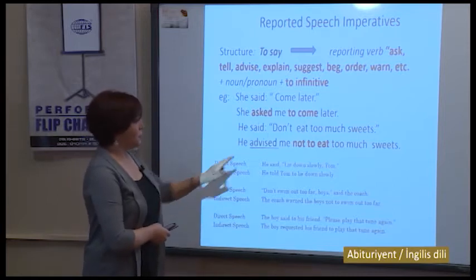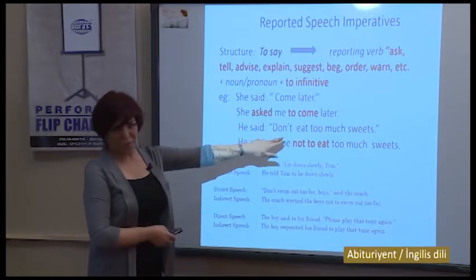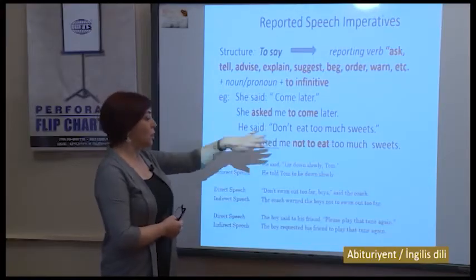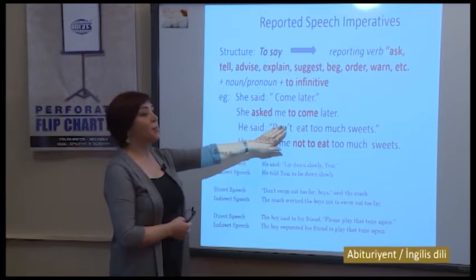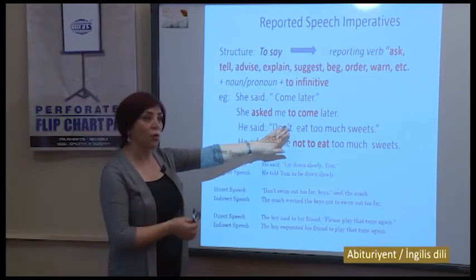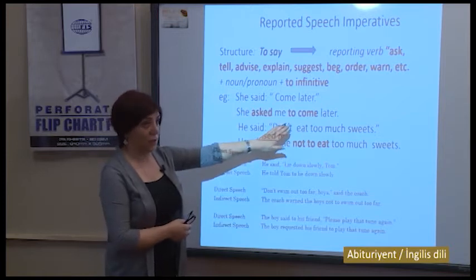Now this is negative. What happens in the negative? If our imperative sentence is negative, what rule to follow? We don't keep do, we omit do, we keep not, and after not, we use the verb with to infinitive.